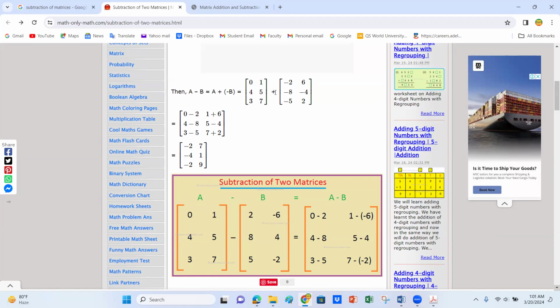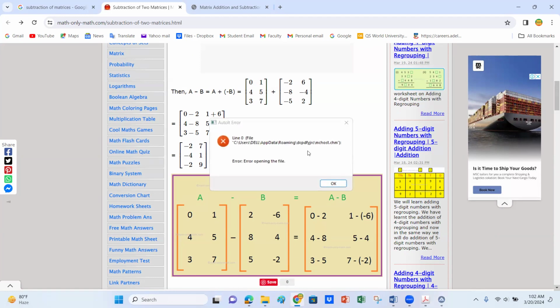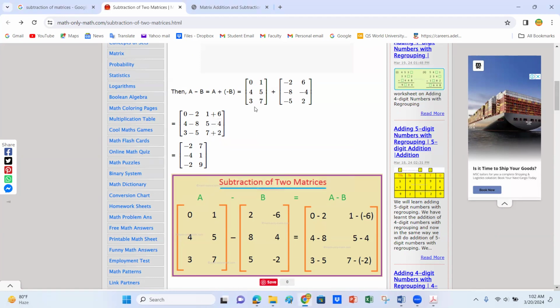Second entry, 1 plus 6. 4 plus third entry minus 8, plus minus is minus 8, so minus 4. 5 plus minus 4. And now 3 plus minus 5, and 7 plus 2. So here we have minus 2, 7, minus 4, 1, minus 2, and 9.